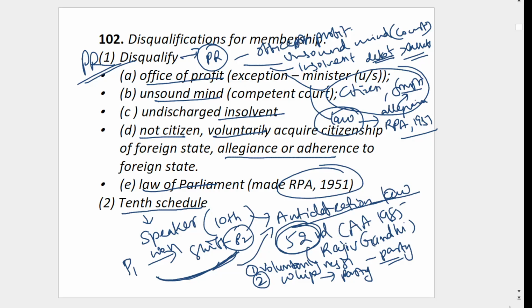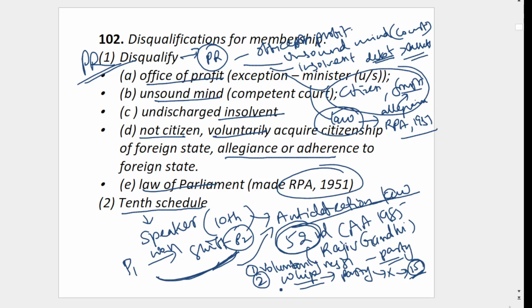For example, you are from Congress, and Congress gives a whip, meaning some command. For example, some bill is there and you have to vote a certain way. If that person does not follow the whip, then of course, if the party forgives or pardons him within 15 days, that's okay. Otherwise, he has to vacate his seat.